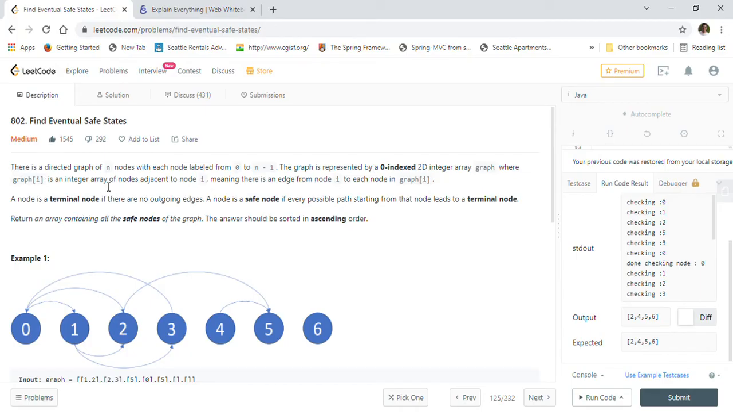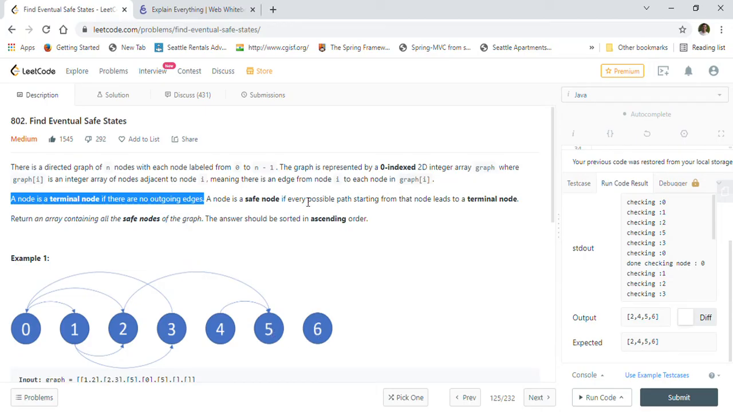So let's go through the problem statement. There is a directed graph of n nodes with each node labeled from 0 to n minus 1. The graph is represented by a 0-indexed 2D integer array graph, where graph[i] is an integer array of nodes adjacent to node i, meaning there is an edge from node i to each node in graph[i]. A node is a terminal node if there are no outgoing edges. So for example, in this graph, as you can see, 5 and 6 are terminal nodes. There are no outgoing edges from 5 and 6.